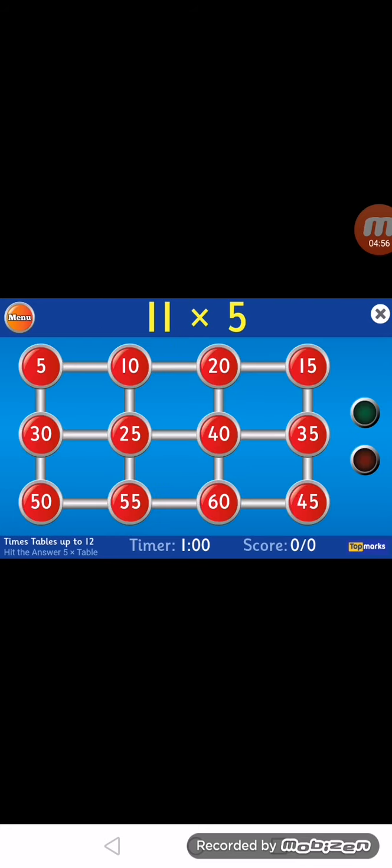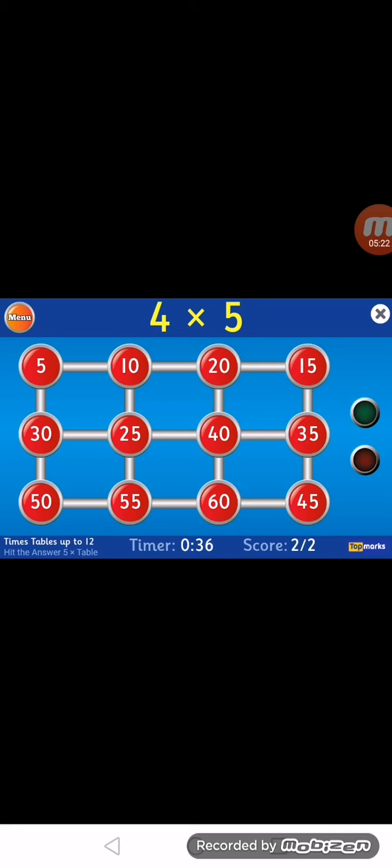Okay, so in timetables, let's do all the timetables by 5. Okay, 11 multiplied by 5. Oh, that's tricky. Oh no, easy. 11 multiplied by 5 is equal to 55. 12 multiplied by 5 is 60.